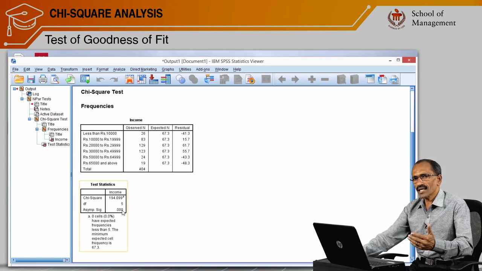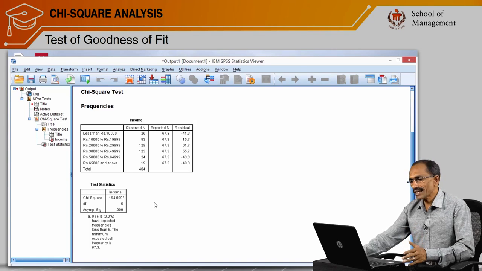Let's recall what the null hypothesis is. The null hypothesis is nothing but that the data fit the theoretical frequencies, or otherwise there is consistency between observed frequency and expected frequency. From the first table itself, we got explicit proof that the observed frequency is not equal to the expected frequency. So this is the use of chi-square analysis.